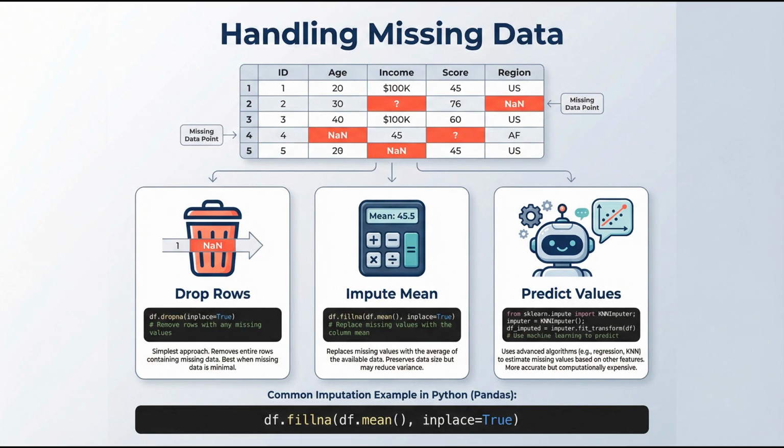Real-world data often has missing values. You can remove rows with missing data, but you lose information. Alternatively, fill them with statistical values like mean or median, or use algorithms to predict missing values. Choose based on how much data is missing and why.